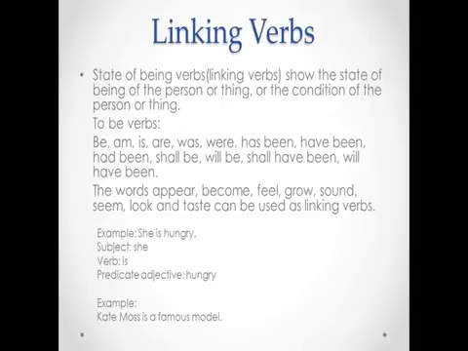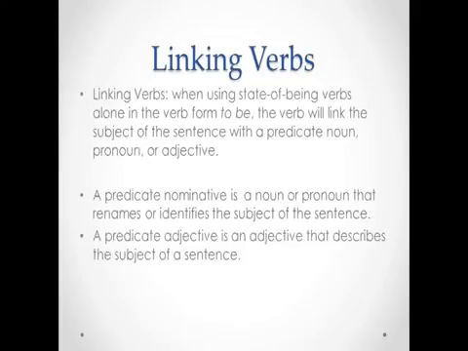Another example is Kate Moss is a famous model. Kate Moss is the subject, is is the linking verb, model is what is being linked. It's describing what Kate Moss is. Linking verbs, when using state of being verbs alone in the verb form to be, the verb will link the subject of the sentence with a predicate noun, pronoun, or adjective. So when it links to a noun or a pronoun, that is the predicate nominative, and when it links to an adjective, it's a predicate adjective.